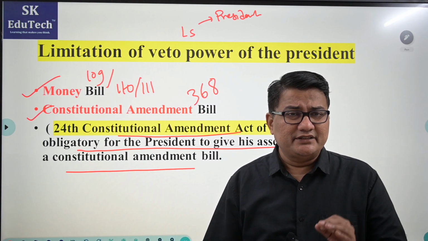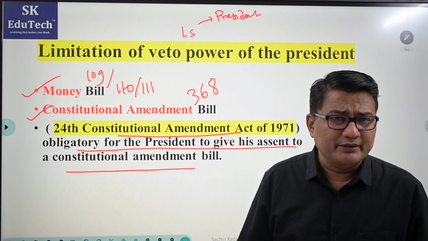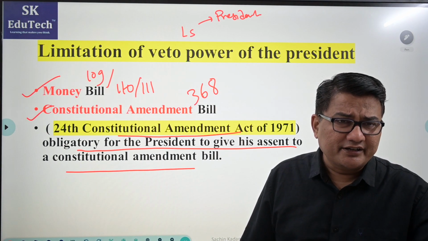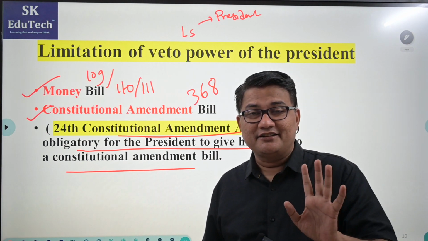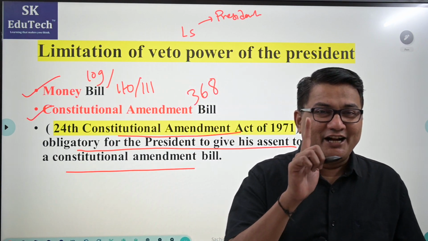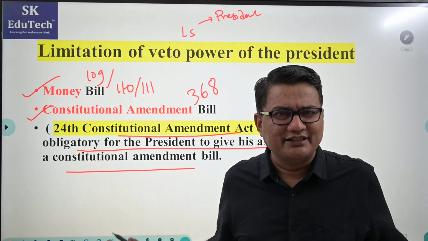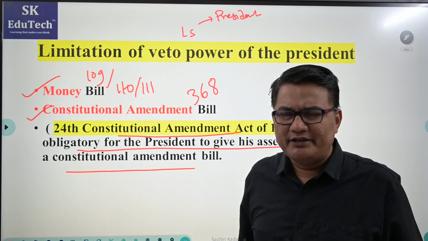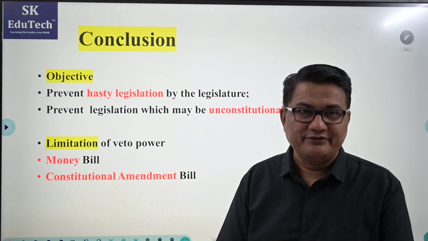That itself means if there is any Constitutional Amendment Bill, here the President cannot send it for reconsideration. He shall give his assent. But again the question comes, within how many days? The answer is not specified in the Constitution. So these are the few limitations of the veto powers of the President of India.